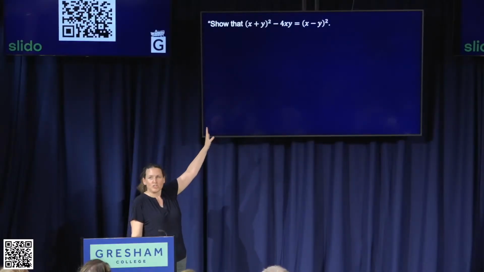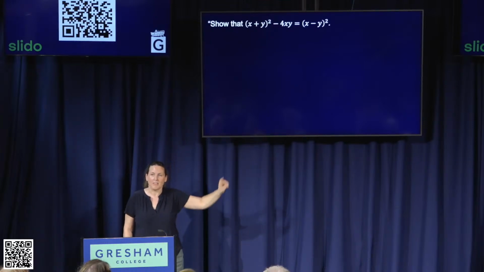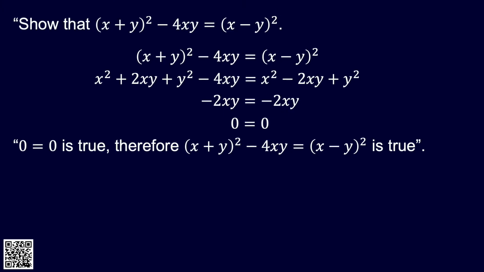So you might get asked to show that two algebraic expressions are equal to each other. It's very tempting to make that the first line of your proof and say, right, let's start here and then mess around with the algebra and multiply things out and cancel things, and then we end up with 0 equals 0. Well, that's true. Great, so the original thing was true. Now, this is very dangerous. In this case, the original statement does happen to be true, but deducing something true is possible even starting from something false. So you've got to make sure your direction of travel is in the right direction.